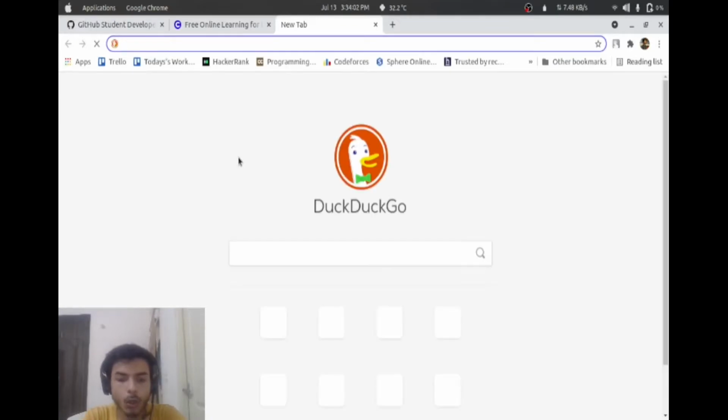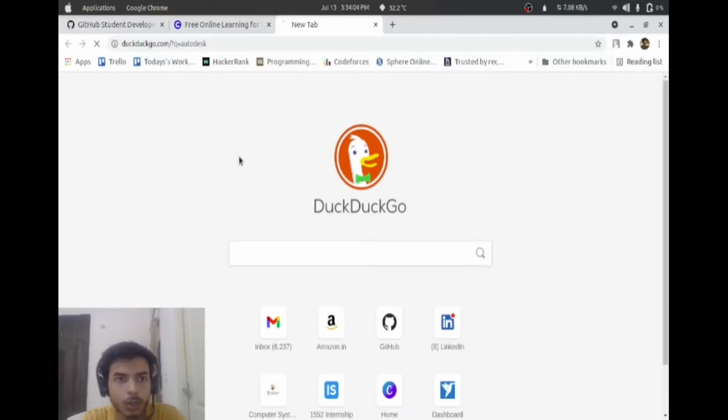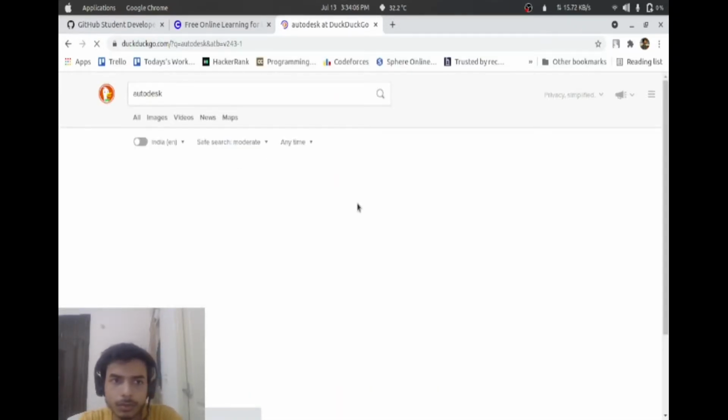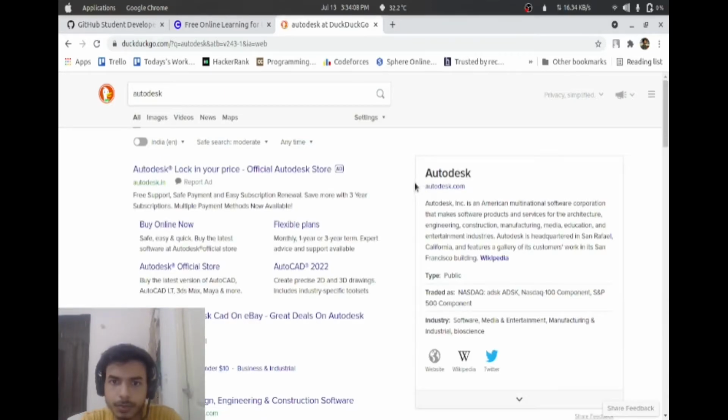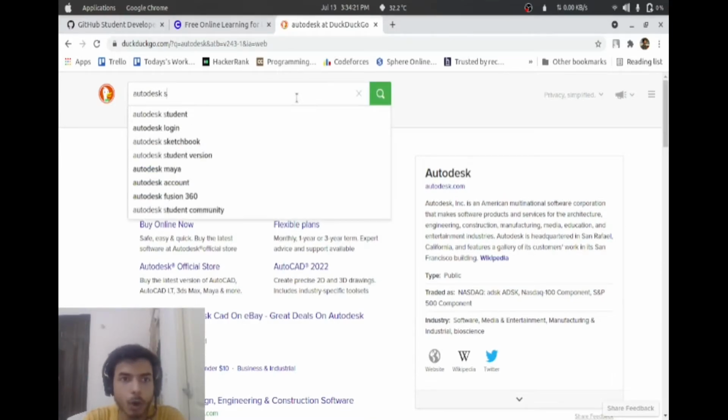You will get Autodesk for free for 1 year. If you want Autodesk for free, Autodesk is an American multinational software corporation that makes software products and services for architecture, engineering, construction, manufacturing, media, education, and entertainment industries. Type Autodesk student.